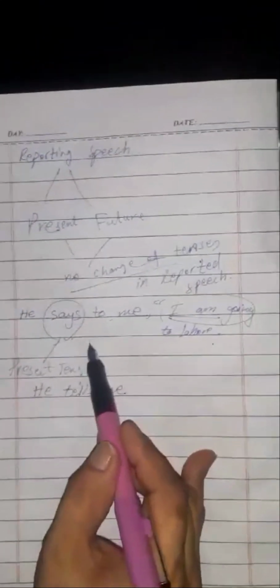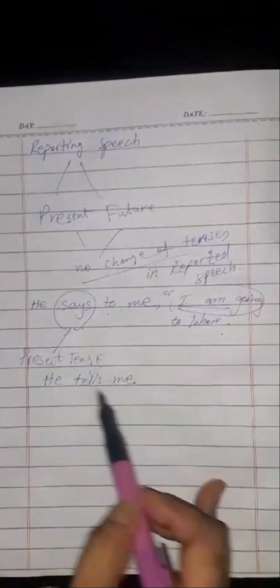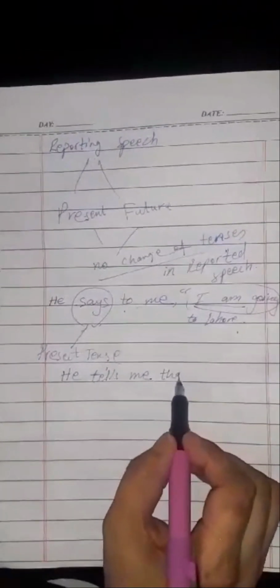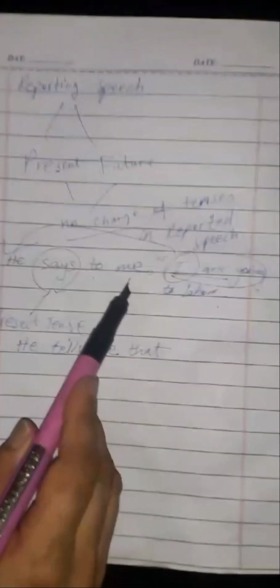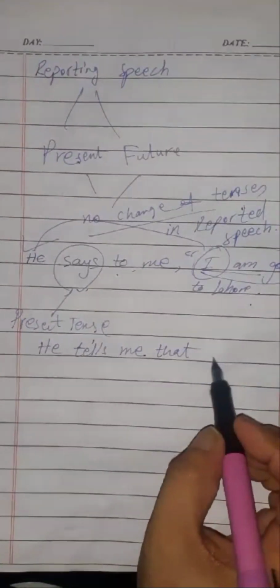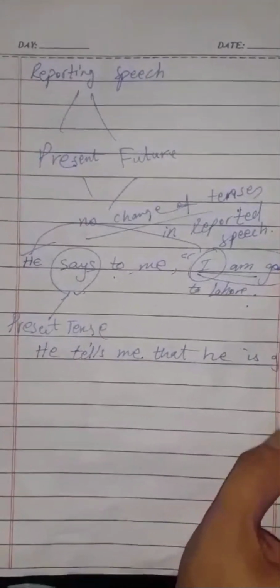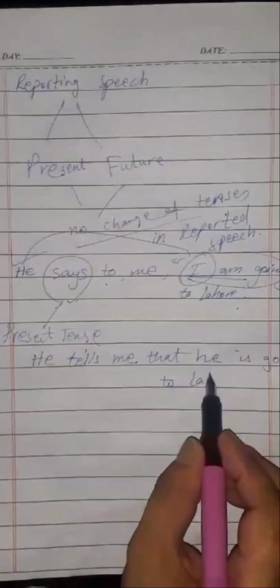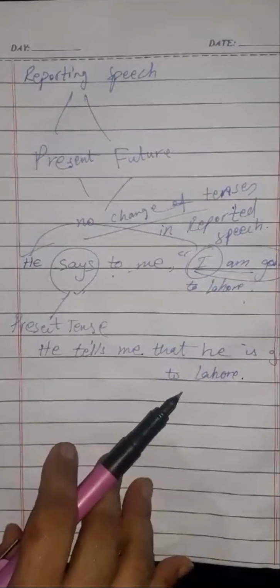And always keep it in your mind, after tell or tells you will not write to. He tells me that, again, this is the first person, which will be changed according to the subject of the reporting speech. He tells me that he is going to Lahore. Hope you understand it.